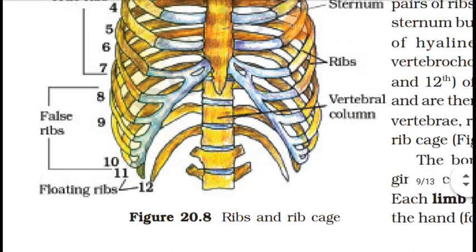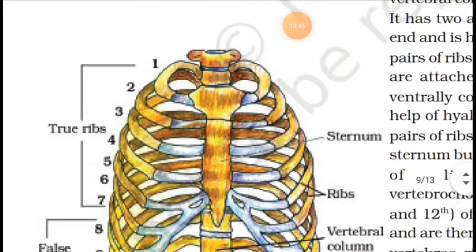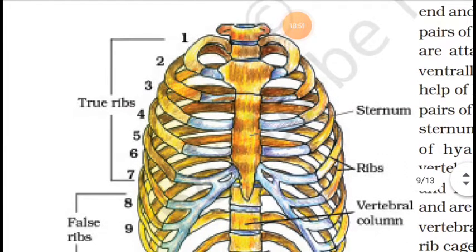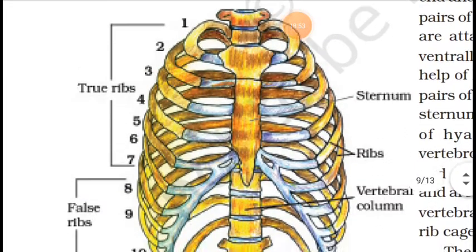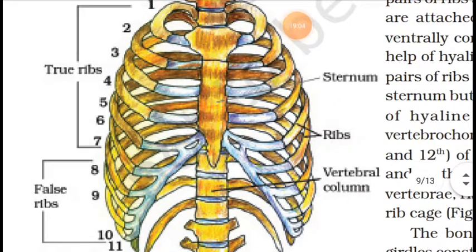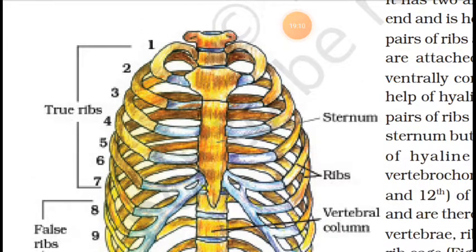So in this figure you can study the ribs of the axial skeletal system and the entire rib cage structure. We can see all 1 to 12 pairs of ribs arranged here as a part of the skeletal system. We can study their attachment, the flat bone sternum, and the arrangement of the vertebral column. So this way, the human axial skeletal system is mainly made up of the skull, vertebral column and ribs.